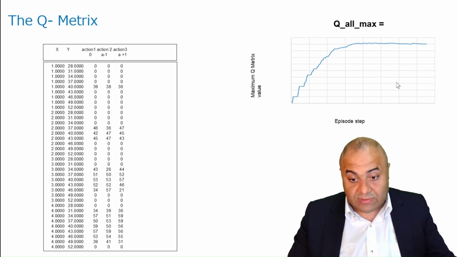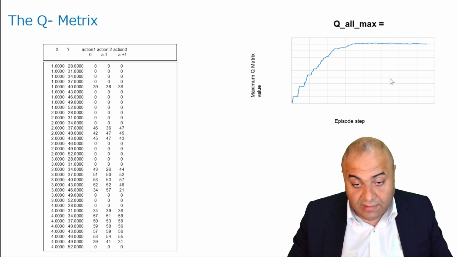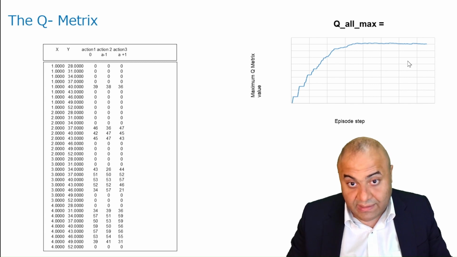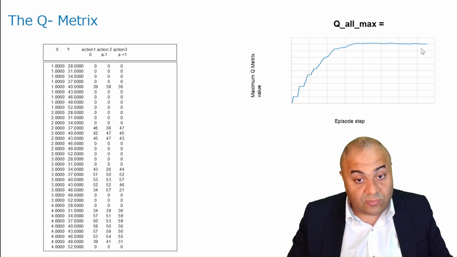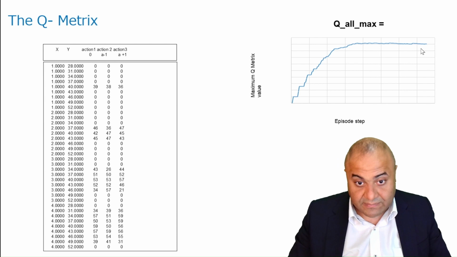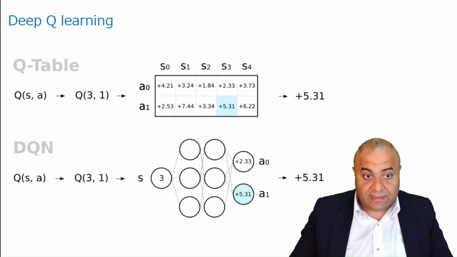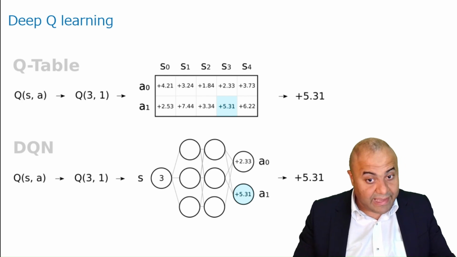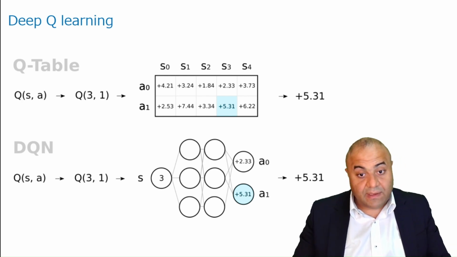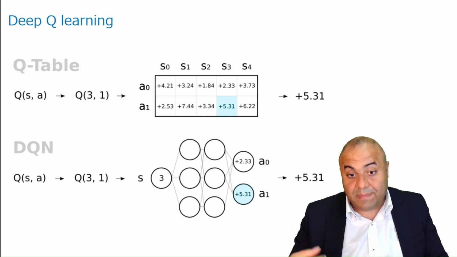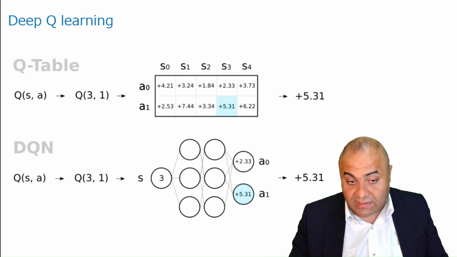For that, we can consider that the learning process is already finished, and with that we stop the learning process. So this is for the Q table. We always take actions based on the Q values.